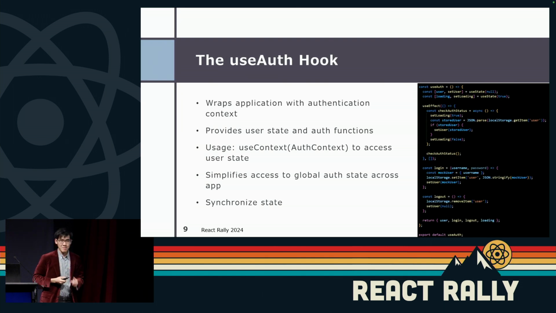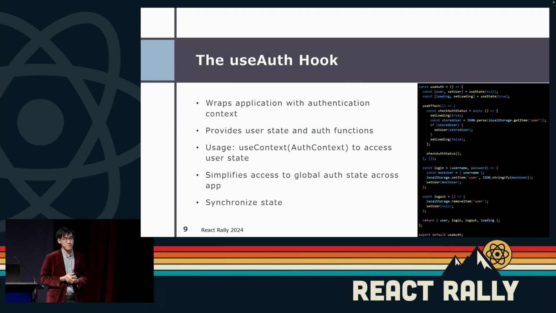We can then add onto that complexity by also considering authentication. In this case, we're going to be implementing a very simple authentication mechanism hook. It's going to be a use auth hook, which is just wrapping the application with the authentication context. What this does is that we want to keep track of the user authentication throughout the site.